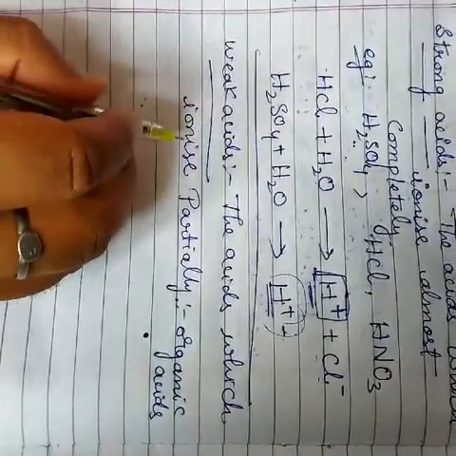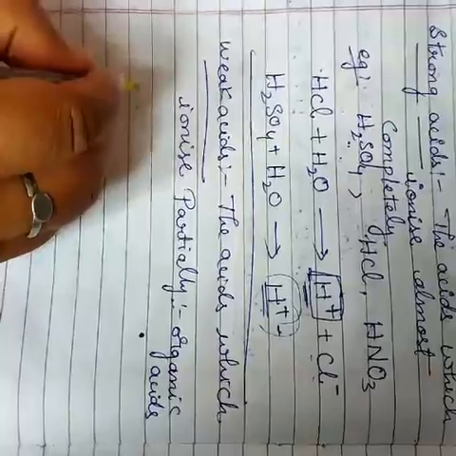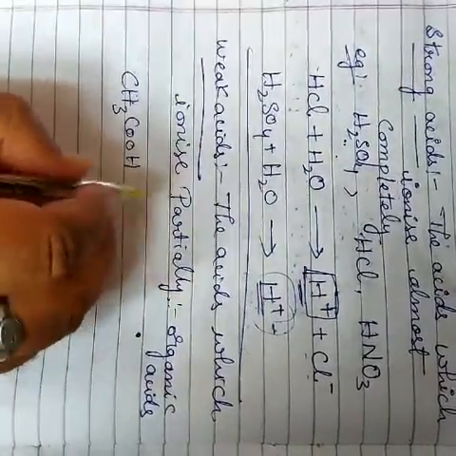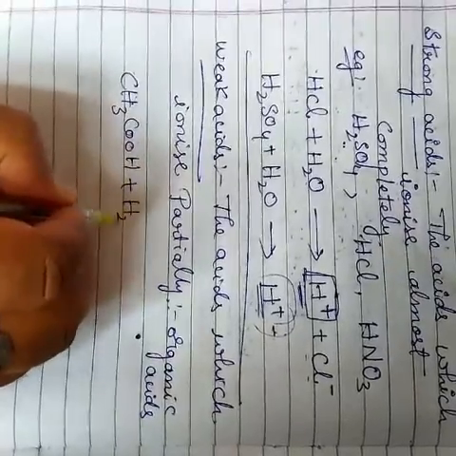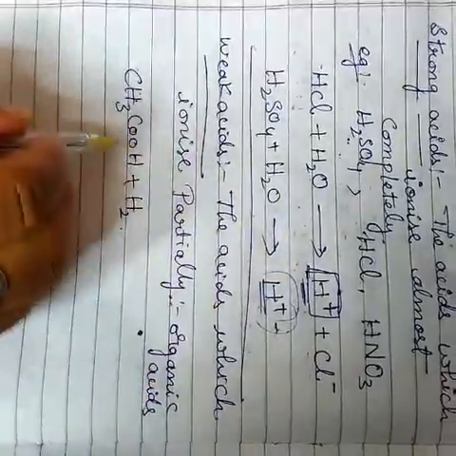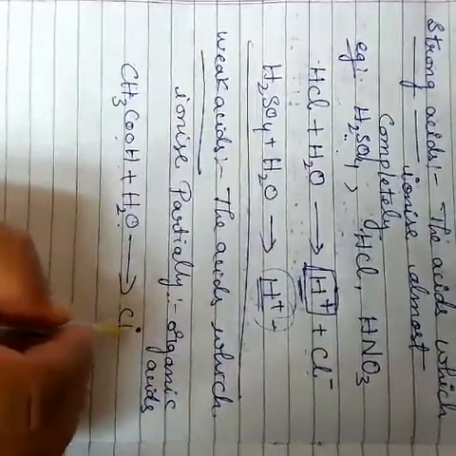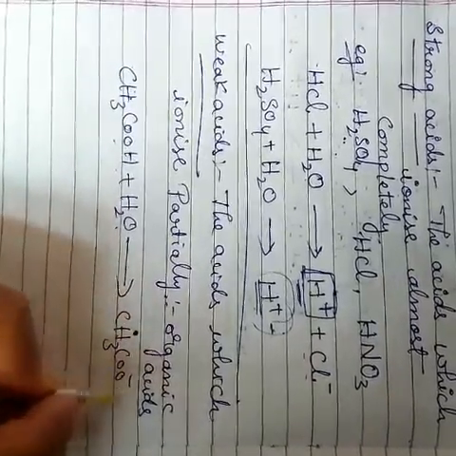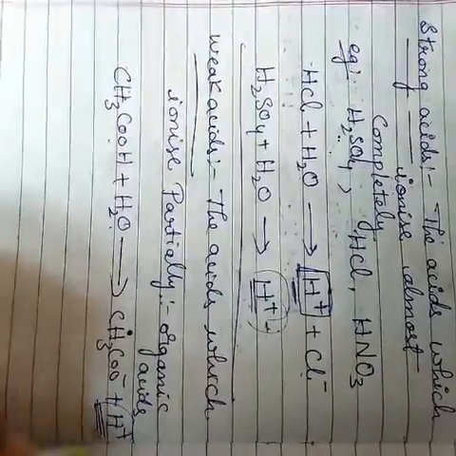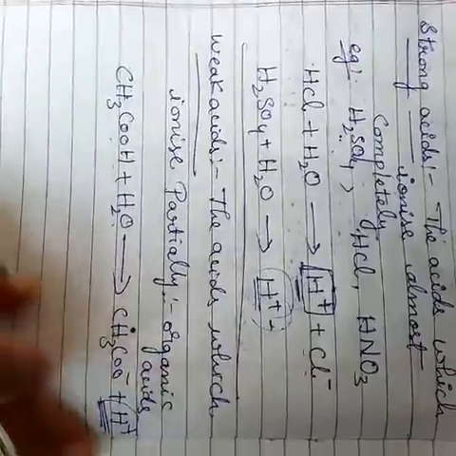In these, hydrogen ions are released partially. An example of a weak acid is acetic acid. When it reacts with water, acetate is formed with the partial release of hydrogen ions. Here also hydrogen ions are released, but partially, not completely. This is called a weak acid.